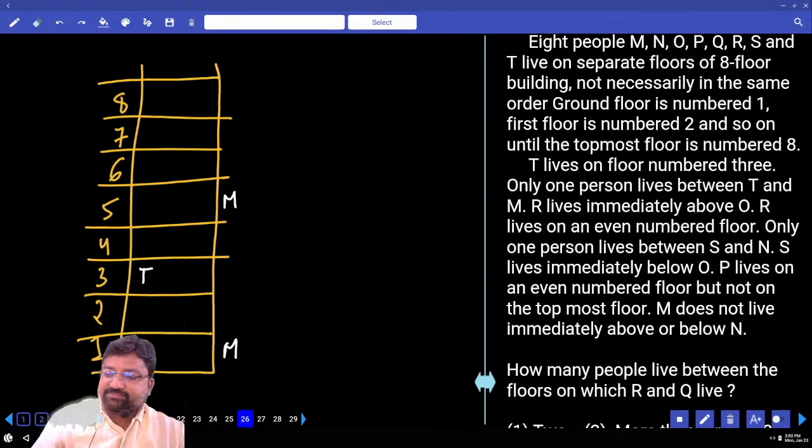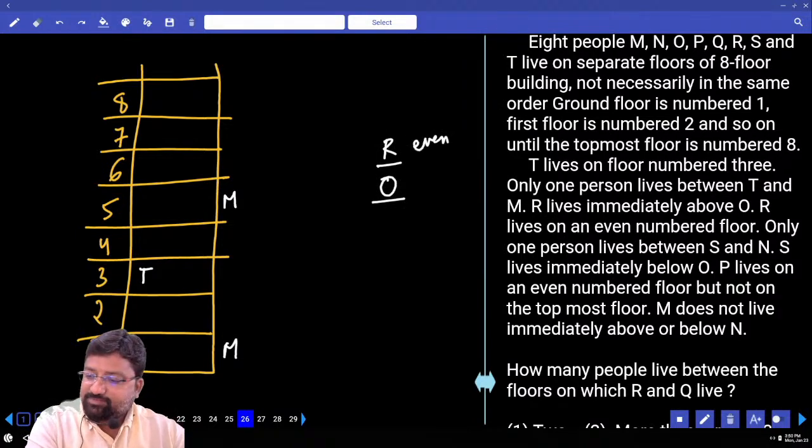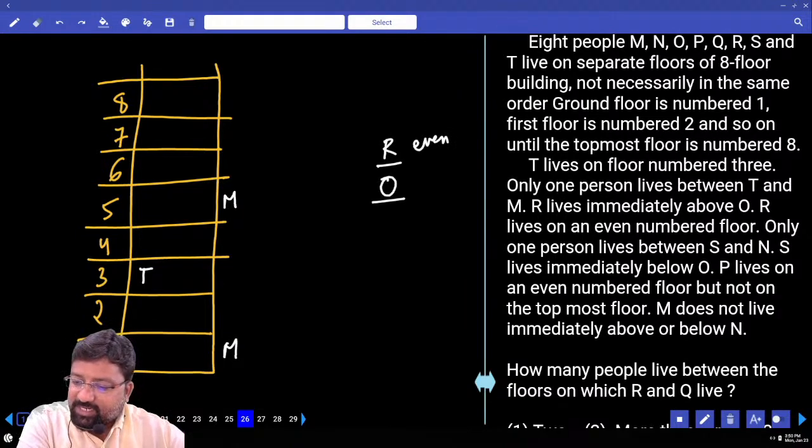R lives immediately above O. R lives on even number floor. Where is R living? Even number. R lives immediately above O. R lives on even number floor.